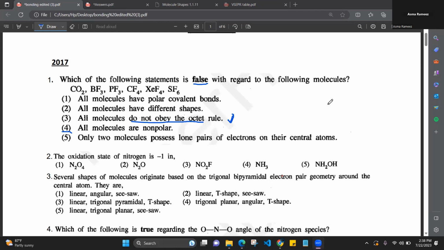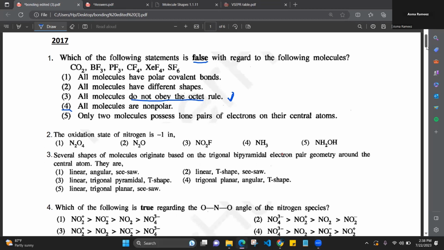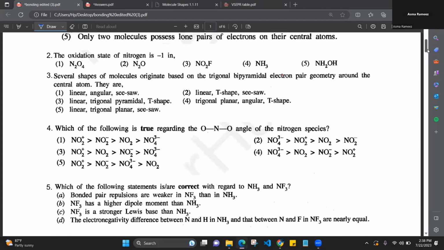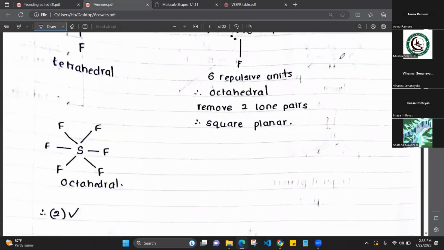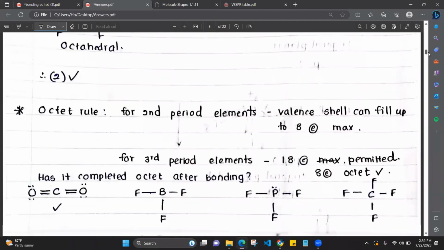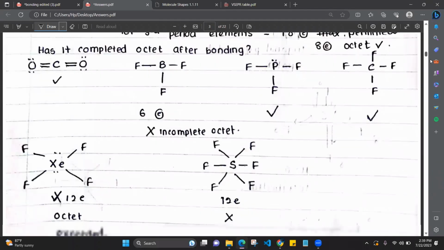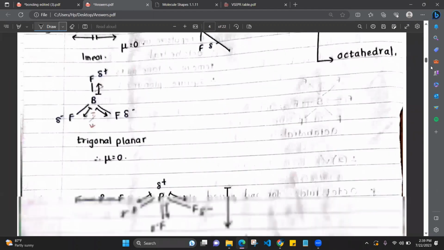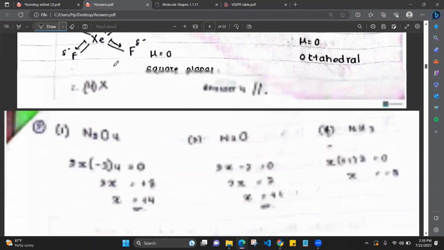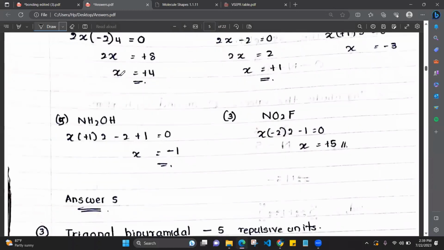Okay, good. Right, so we'll move on to the next question. The oxidation state of nitrogen is -1 in. Now this is actually a chemical calculation question, but I just put the answer here, so I'll tell it. We have to find the oxidation state of nitrogen.